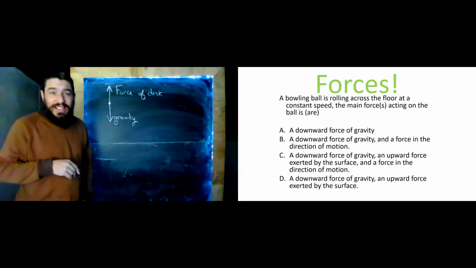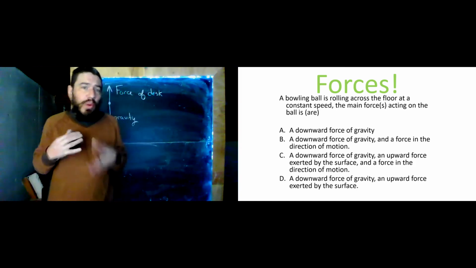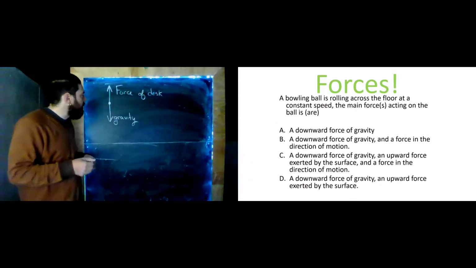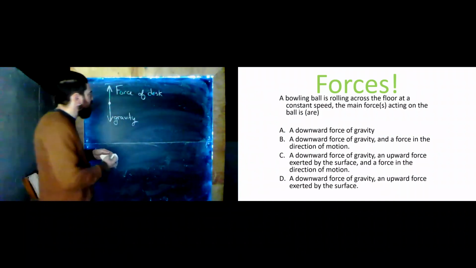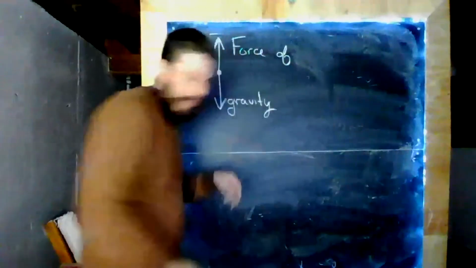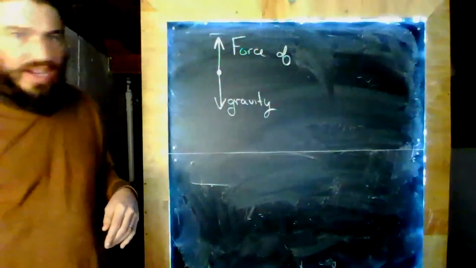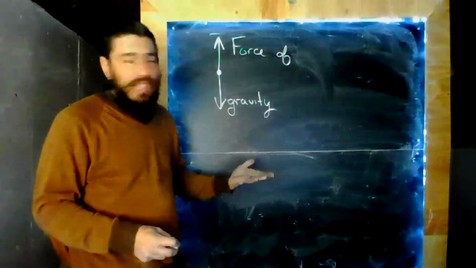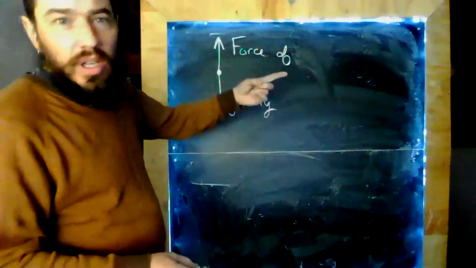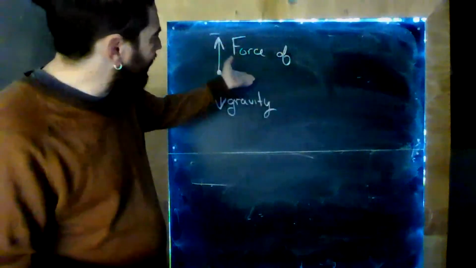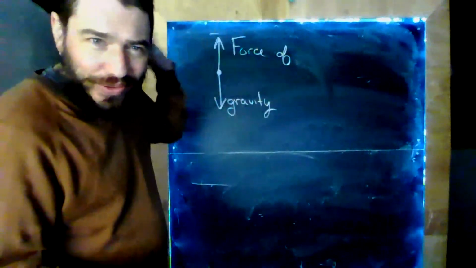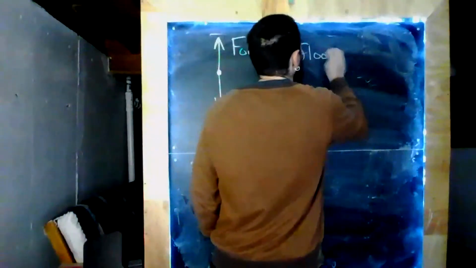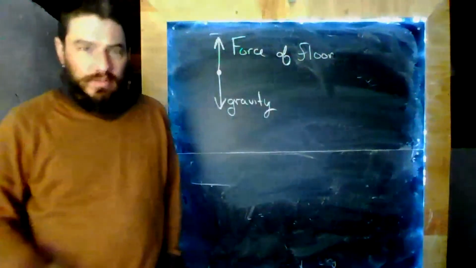Okay, well, let's see here. We've got the bowling ball. Let's do a quick drawing of our forces. This is the same drawing I had from the previous problem. Let's see if we can just modify it a little bit. We've got gravity, certainly, right? Gravity's still definitely acting on the bowling ball. Previously, we had a book on a desk. Here, this is a bowling ball on the floor, and not much difference between the desk and the floor. Definitely a floor pushing upwards.